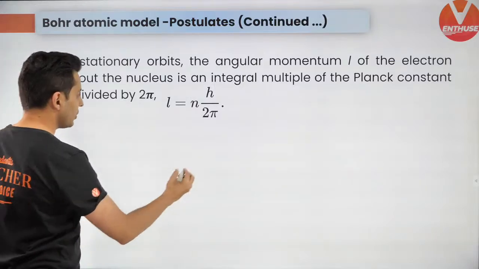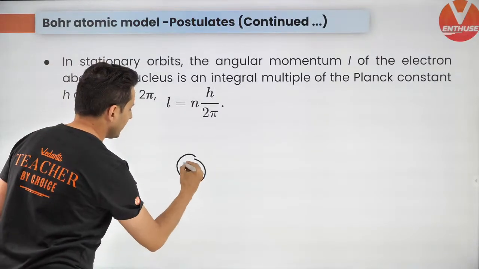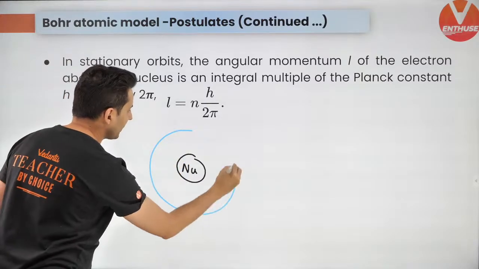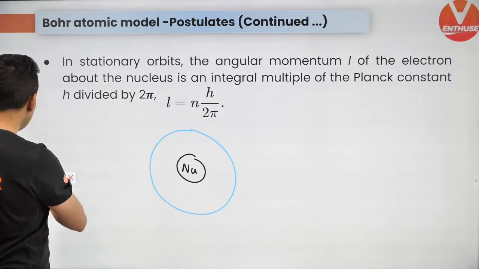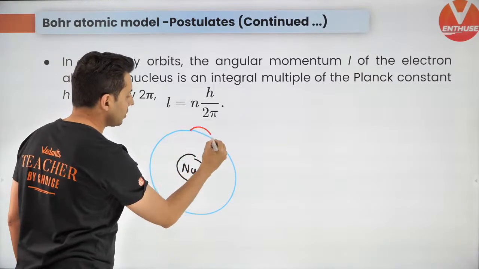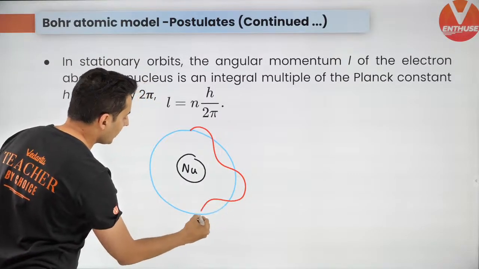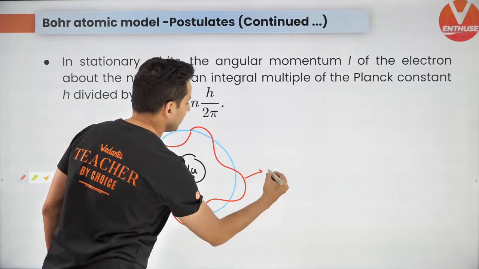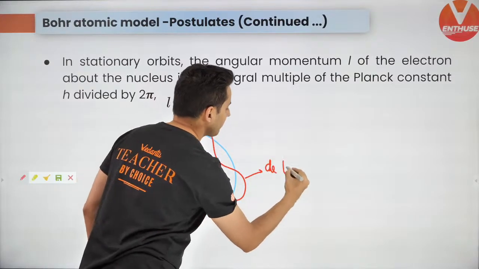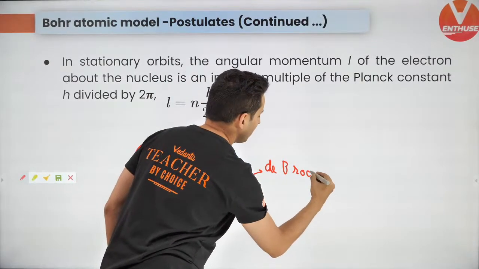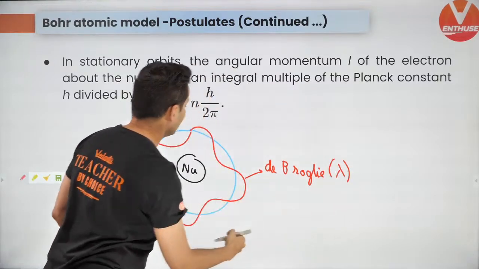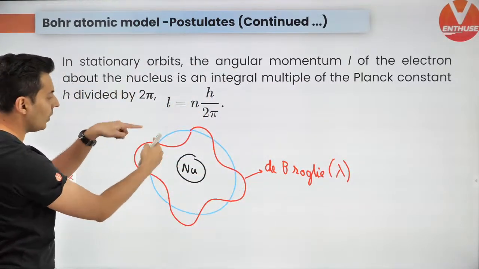All right. So if you have this as the nucleus, and let's say for example this is some orbit, then the de Broglie wavelength of an electron will exactly fit into the orbit.